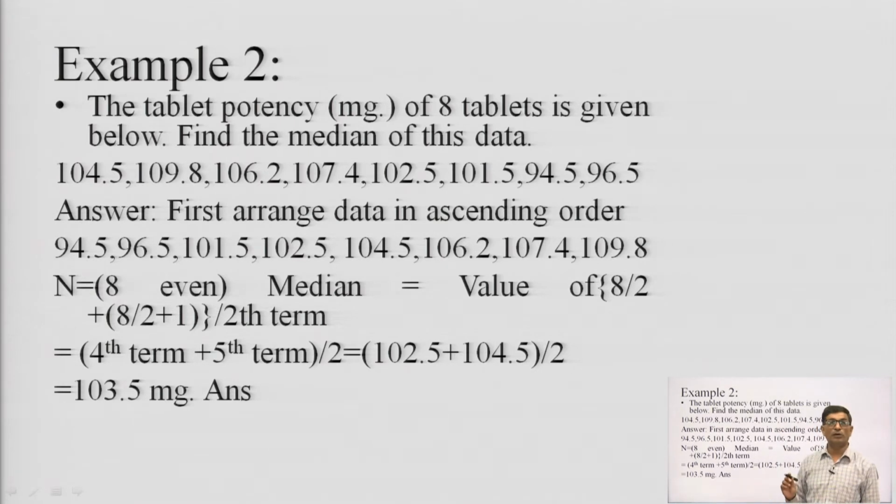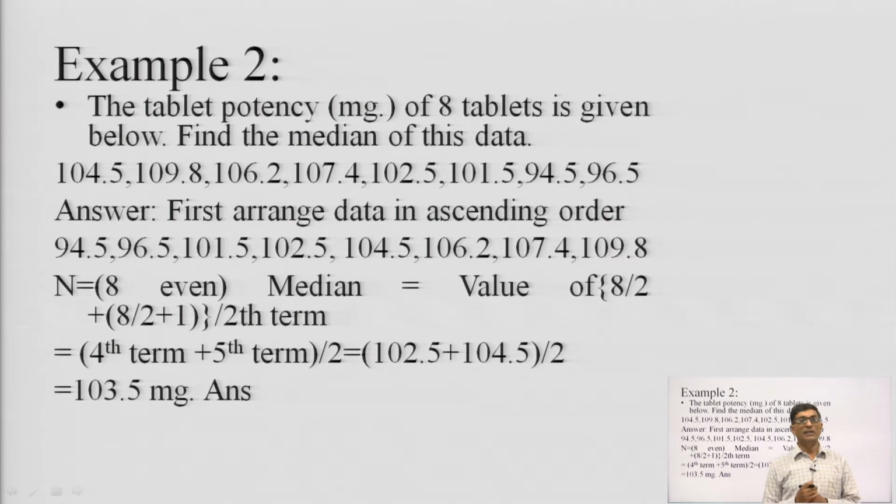So, the lowest value of our data is 94.5 and the highest value is 109.8. First we write the data in ascending order, then we count the number of observations or number of scores. The number of scores is 8, and 8 is an even number.